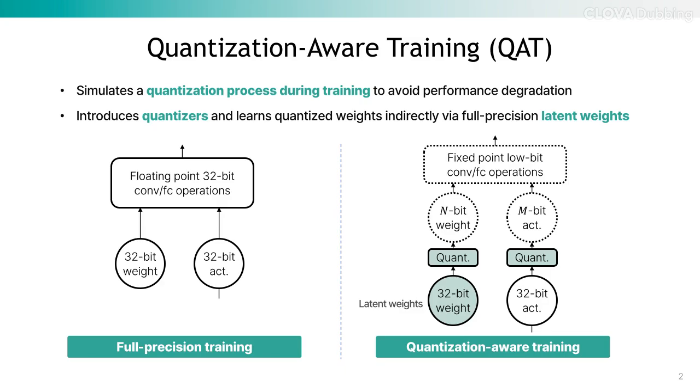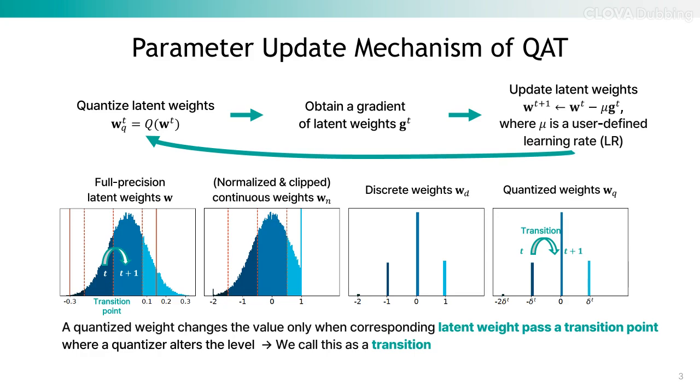Quantization-aware training, or QAT, simulates the quantization process during training to prevent performance degradation. It introduces quantizers and trains networks by updating latent full precision weights, which are then mapped to quantized weights. Let us look more closely at the parameter update mechanism in QAT first.